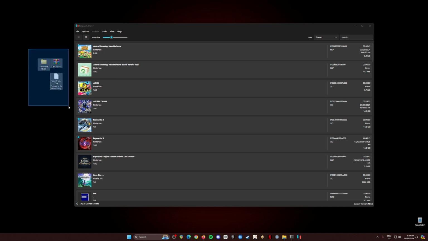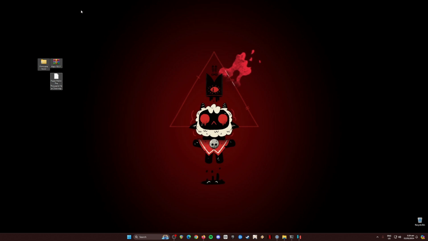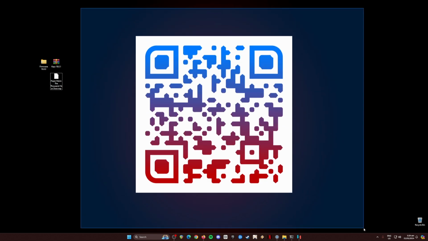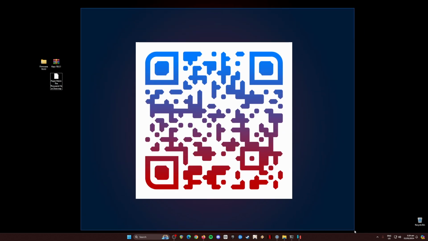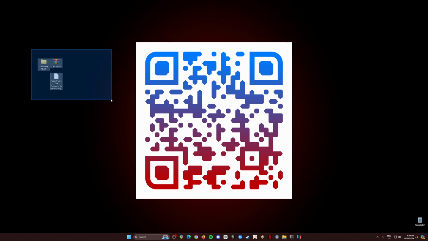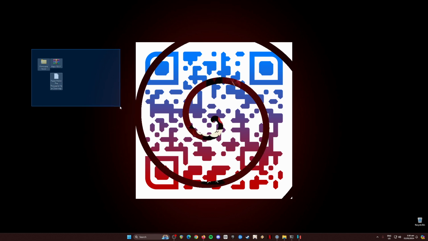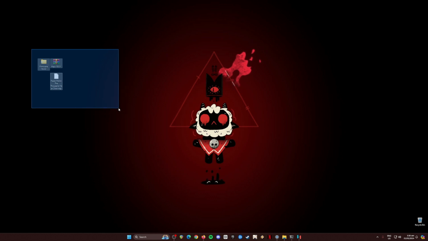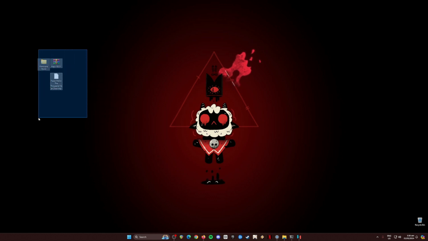For those who want to try out this game but don't own a Nintendo Switch and don't know where to get all of the three files, all you have to do, guys, is scan this QR code with the QR code reader on your mobile phone so that you'll be redirected to the page where you can get a copy of all these three files. Be sure to check out the entirety of the website and the files that I've highlighted here on my desktop. Once you have a copy of these files, just transfer them into your PC, just like mine here. I have put them on the desktop so that you can easily see them. So I'm just going to assume that you have these files now.